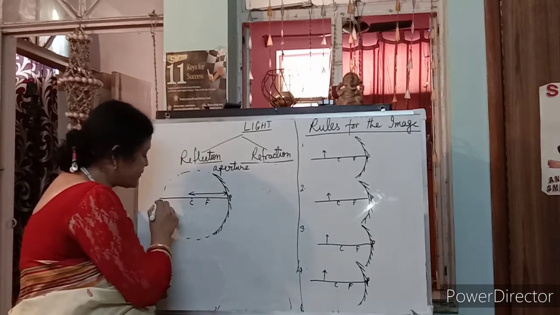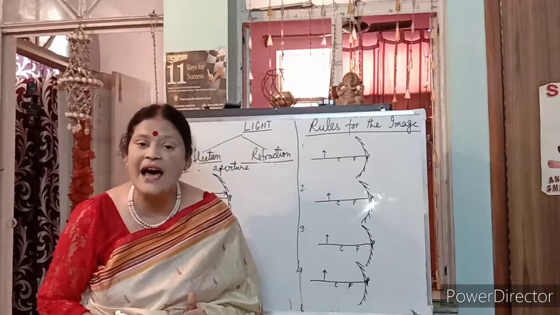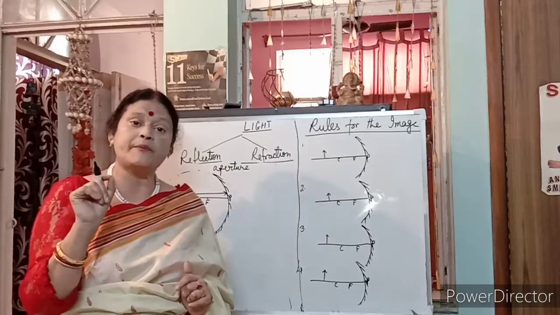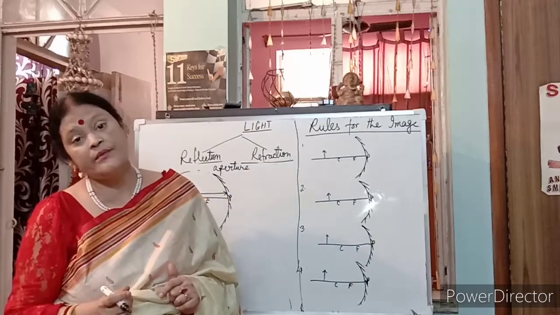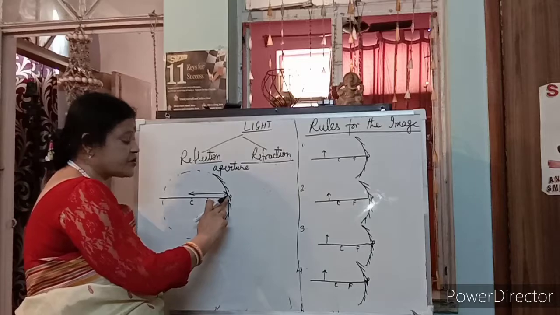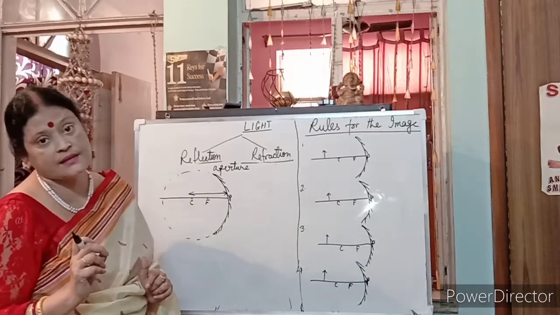And from the center of curvature to the pole. Now this is the pole, and the line which I have drawn is known as the principal axis. It is the main line on which, on paper, we will show where the object is kept and where the image will form. That imaginary line is known as the principal axis.